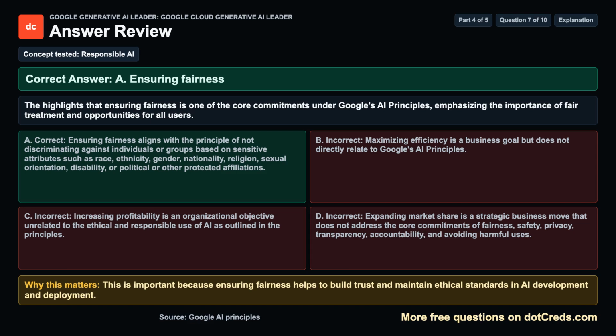Concept tested: Responsible AI. The correct answer is A. Ensuring fairness. The documentation highlights that ensuring fairness is one of the core commitments under Google's AI principles, emphasizing the importance of fair treatment and opportunities for all users. Why this matters: ensuring fairness helps to build trust and maintain ethical standards in AI development and deployment.